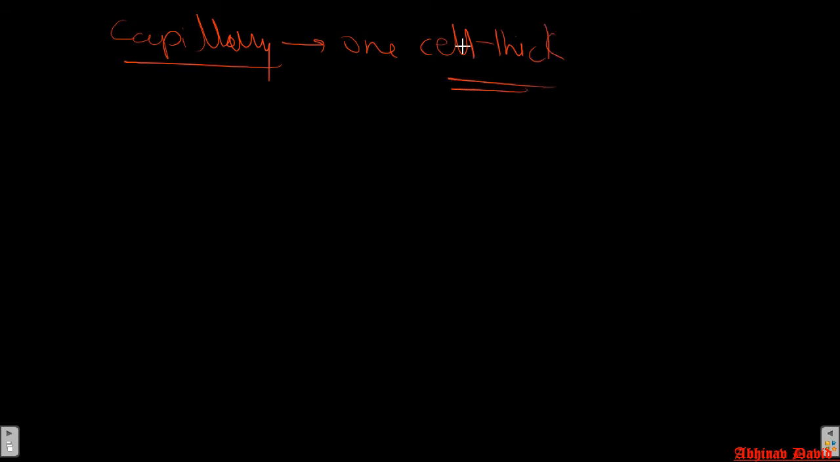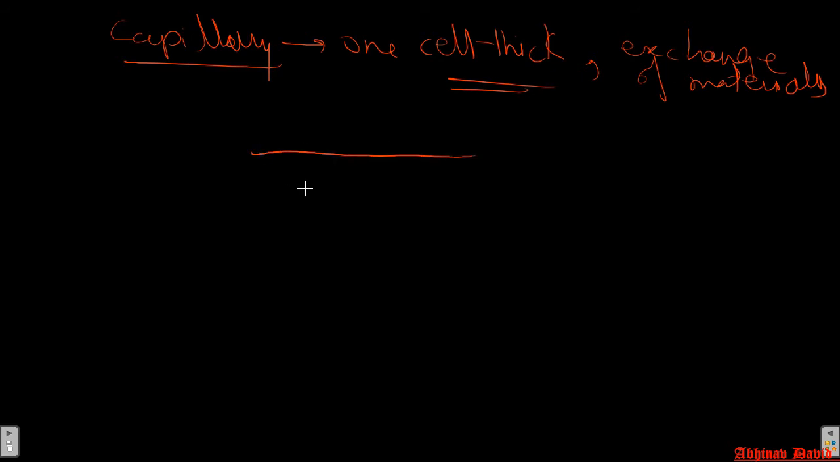And what is the function of capillaries? They help in exchange of substances. So they are one cell thick and they exchange substances, exchange of materials. Now, suppose this is a capillary, and the blood is there. Blood is having cells and plasma.